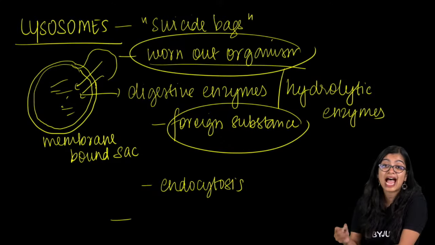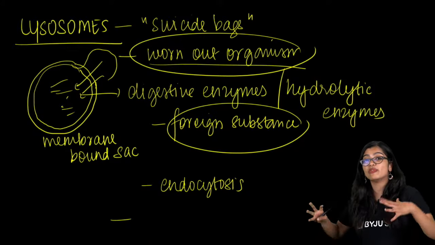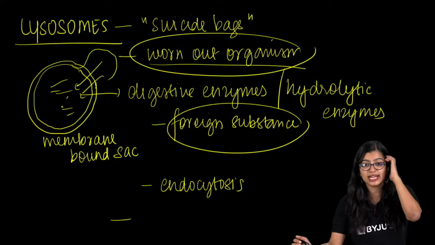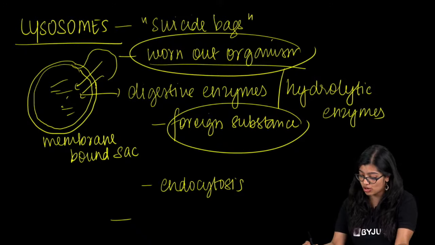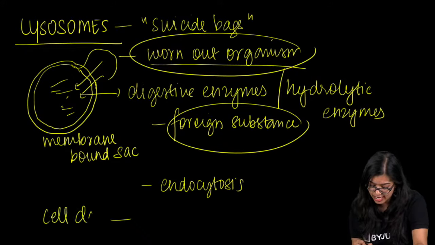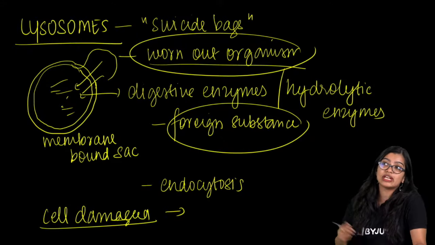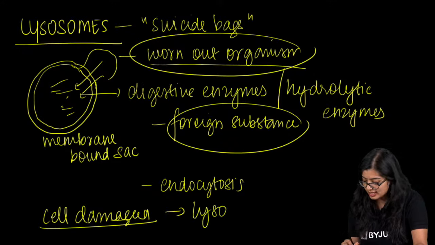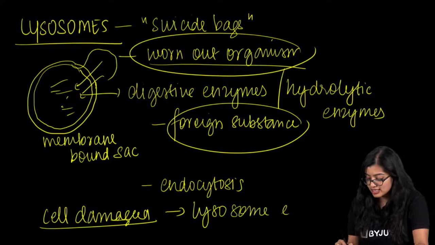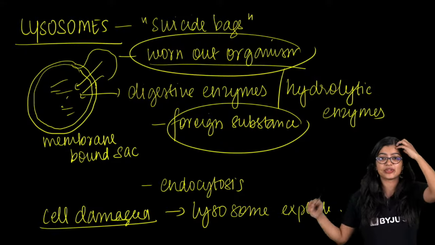Now, at times, if the cell is not functioning properly, the lysosome will make sure that the enzymes are released into the cell and they will destroy the cell. So why does the lysosome destroy the cell? Most often, the cell has only gotten damaged, so there's no use of the cell anymore. We need to get rid of it. So at that time the lysosome will explode or burst open, releasing the enzyme.